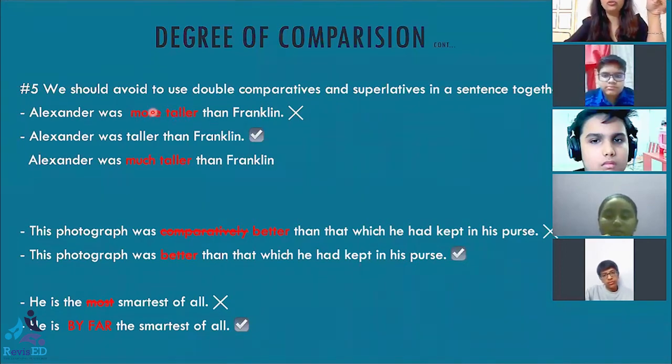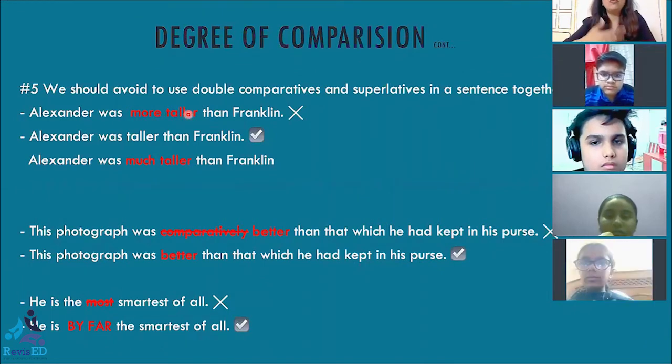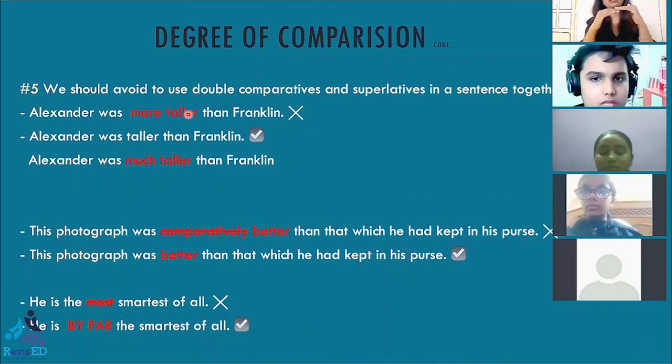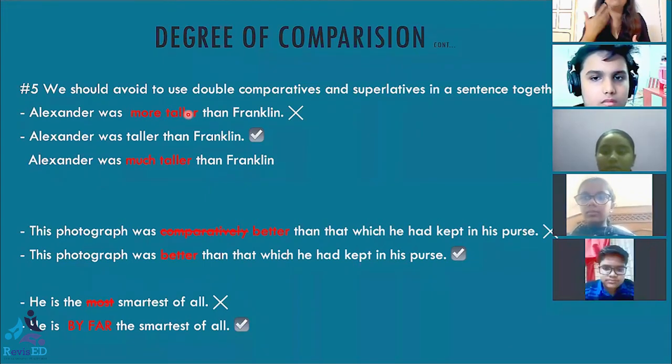We should not use two comparatives together. But if I want to intensify the meaning of taller, if I want to say that Alexandra was taller than Franklin, but the difference in their height is large, if I want to intensify the meaning of taller, then what I can do is I can use much.